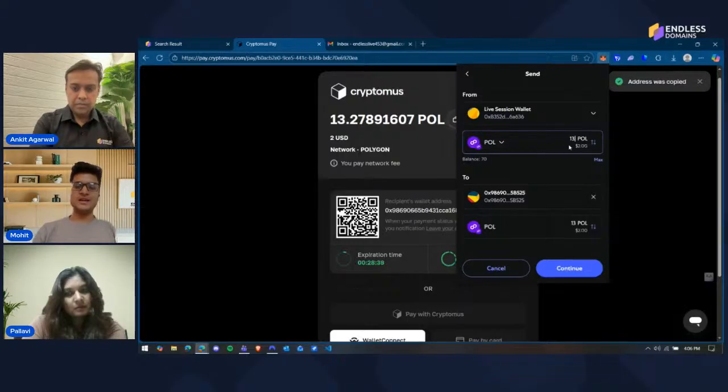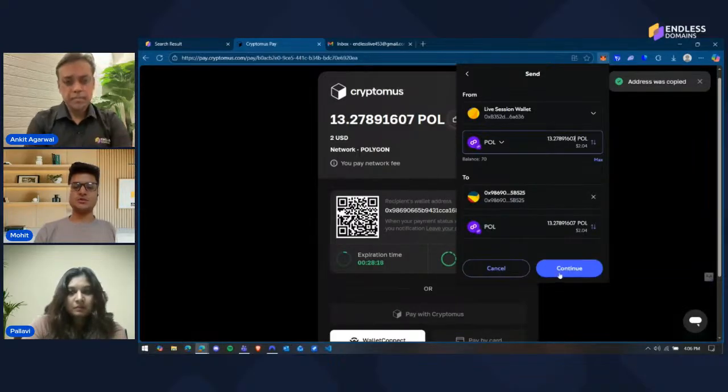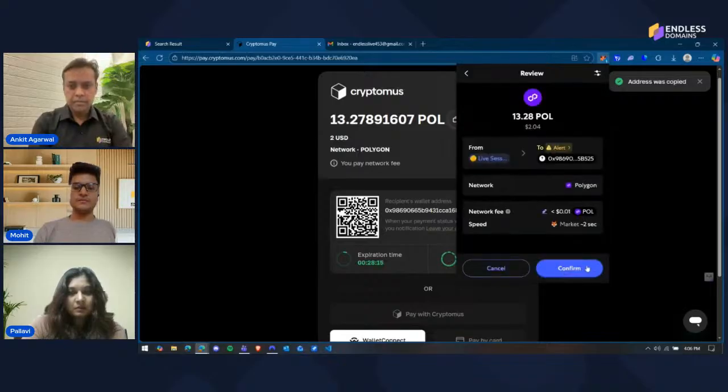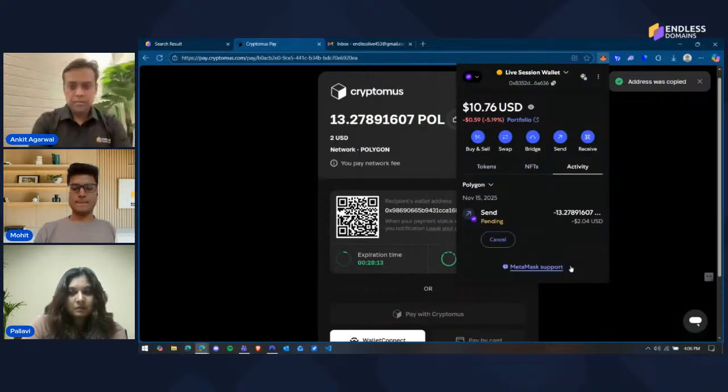The amount that I need to enter here has to be exactly the same, because this is the amount that translates to the 2 point something dollars, with the extra cents for gas fee. So please make sure to enter this amount exactly. That's 27891607. Okay, so this is the exact amount I'm sending. I'll click on continue over here and confirm my transaction. So my wallet is sending the transaction to Cryptomus, obviously, for the domain purchase. So my sending is confirmed from the wallet.